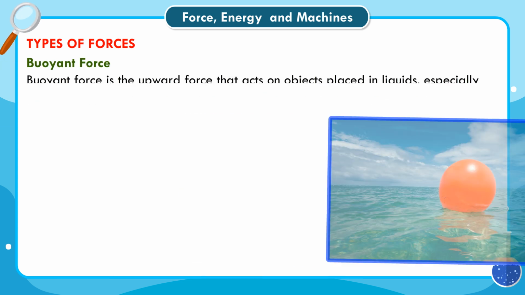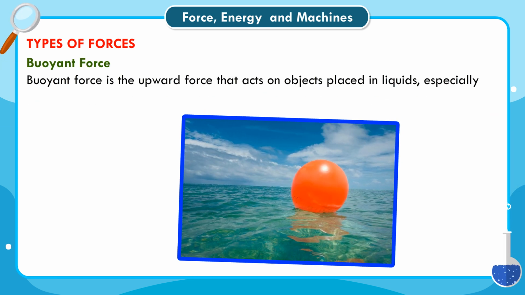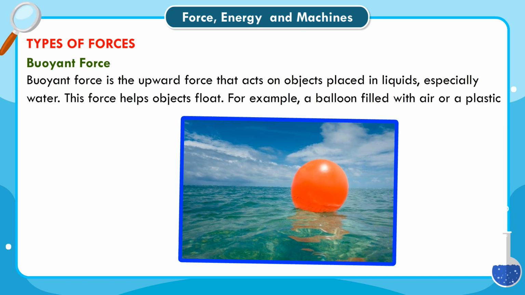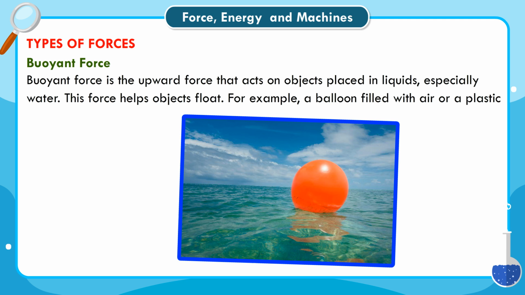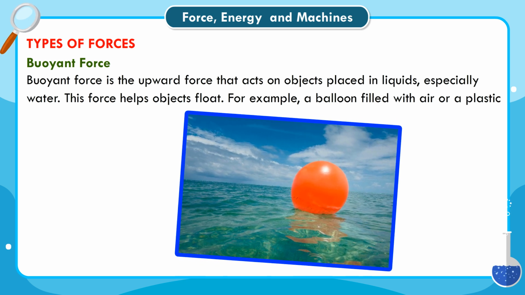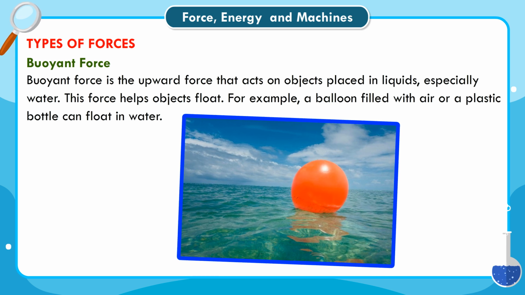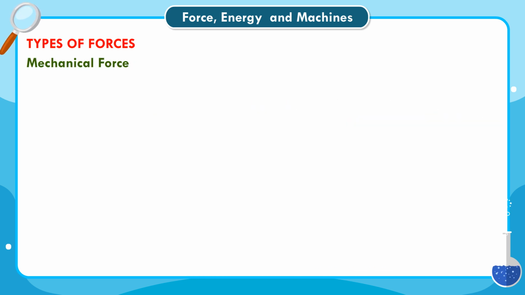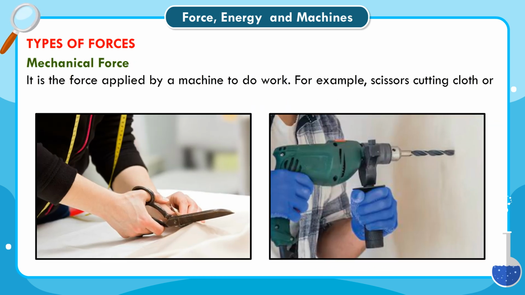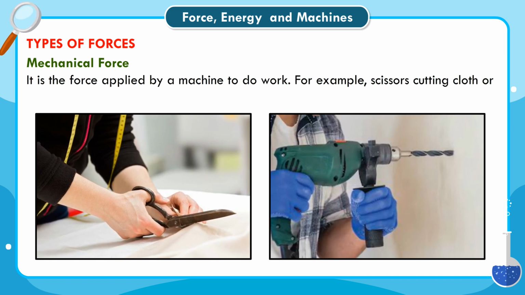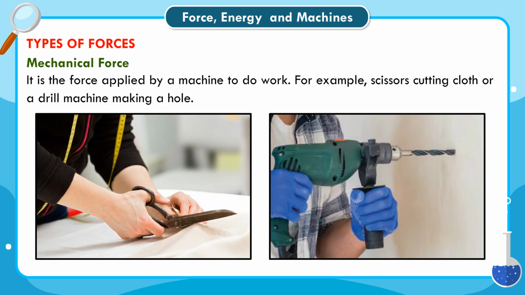Buoyant force. Buoyant force is the upward force that acts on objects placed in liquids, especially water. This force helps objects float. For example, a balloon filled with air or a plastic bottle can float in water. Mechanical force. It is the force applied by a machine to do work. For example, scissors cutting cloth or a drill machine making a hole.